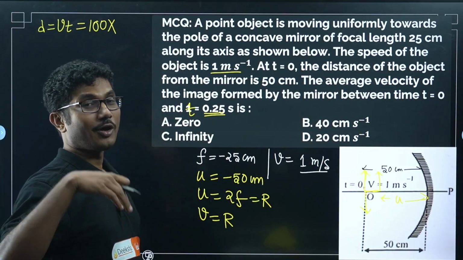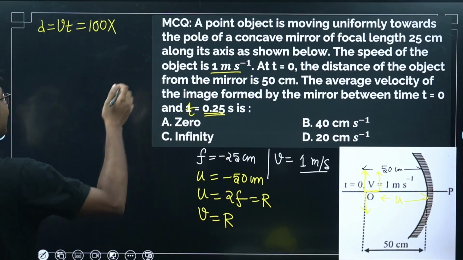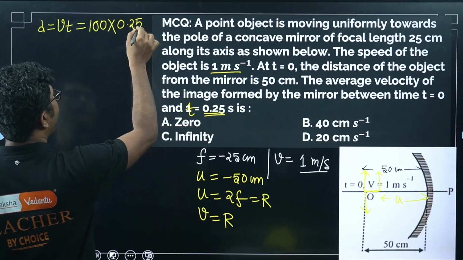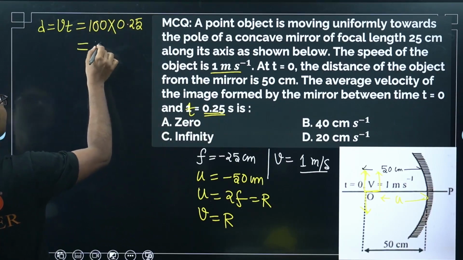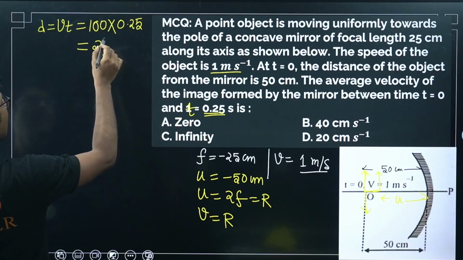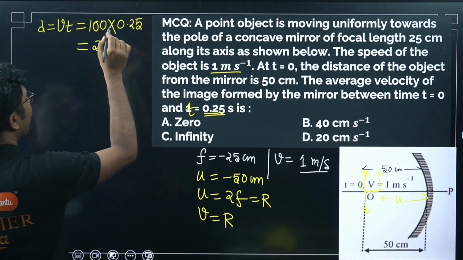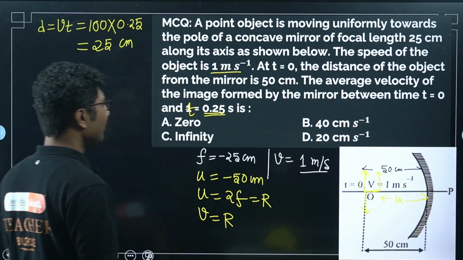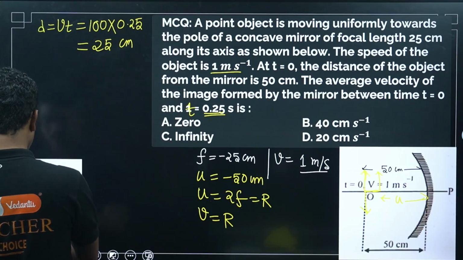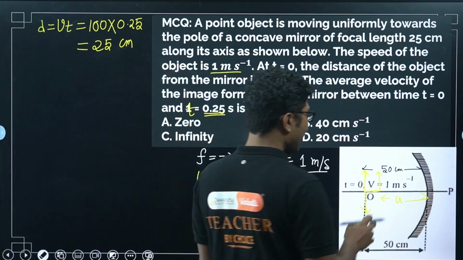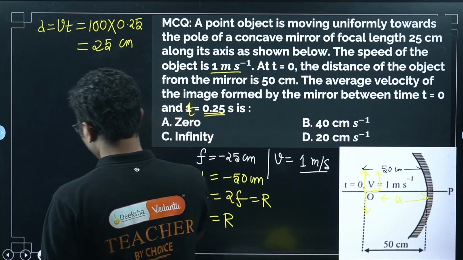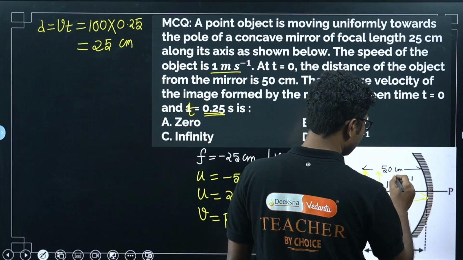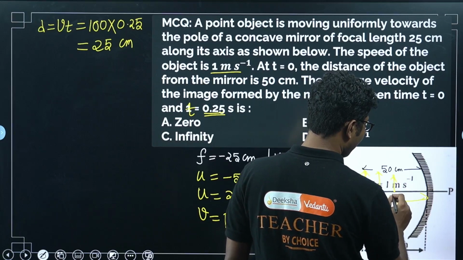So we convert from meter to centimeter. So 100 centimeter per second in 0.25 second. Okay, so the distance is 25 centimeter. So the object will be at the focus. The object will be exactly at the focus after 0.25 second.